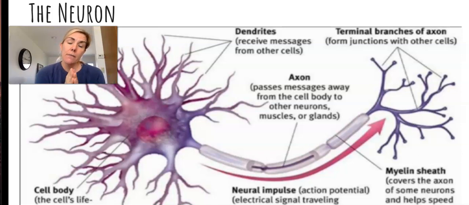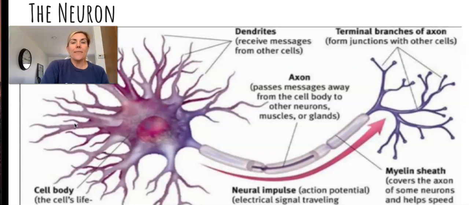Okay, so the basics of the neuron, remember we did the arm with this to give you an example, the fingers. We'll start here with these little tree-like branches. Those are the dendrites, and they receive the messages from the other cells. So they're like the listeners. And then you have your cell body, which includes the nucleus. The cell body is kind of like the life center. It contains the nucleus, and the nucleus, remember, decides if that cell body is going to fire or not.